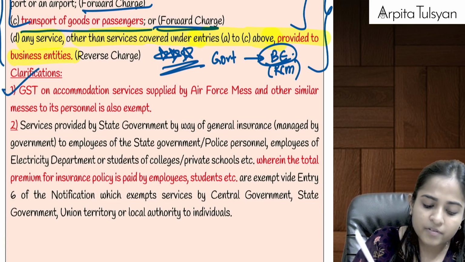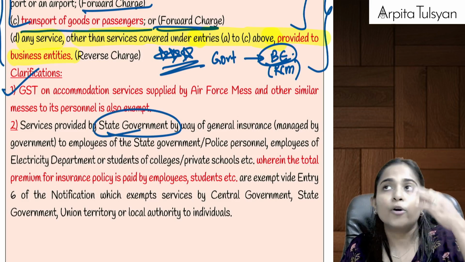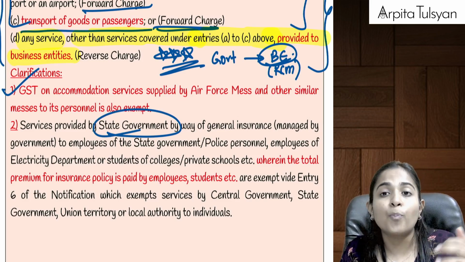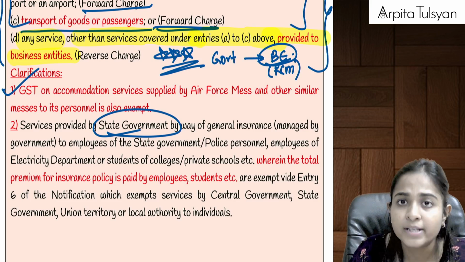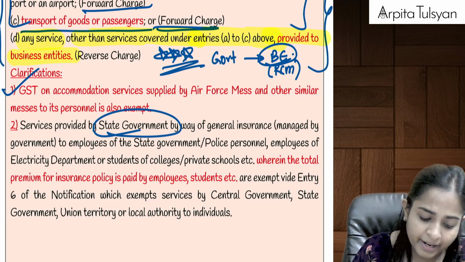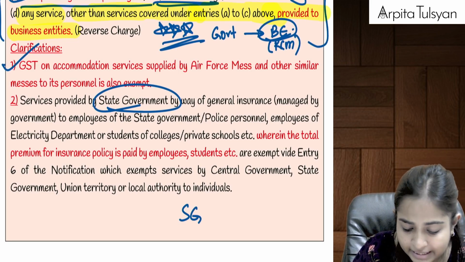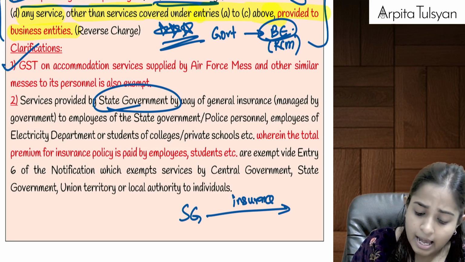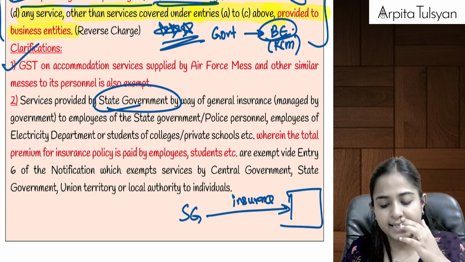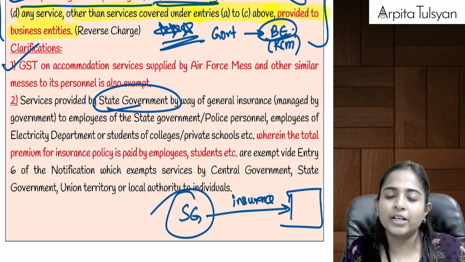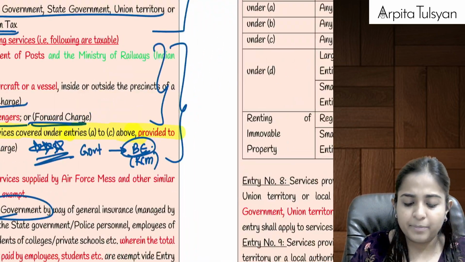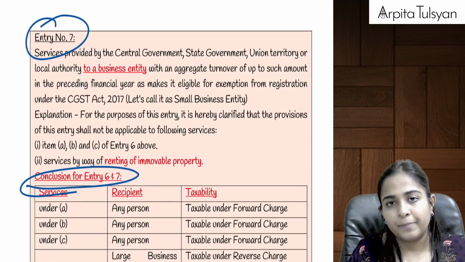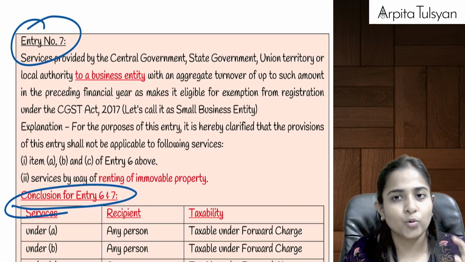And next one, services provided by state government. State government is providing insurance services to its employees, to police forces, to police employees, to the employees of the electricity department, etc. This is also a service provided by government, so even this will be totally exempted from GST, because this is also not provided to a business entity, so it will not be taxable, it will be totally exempt. Okay, this was told under which entry? This was told under entry number 6.